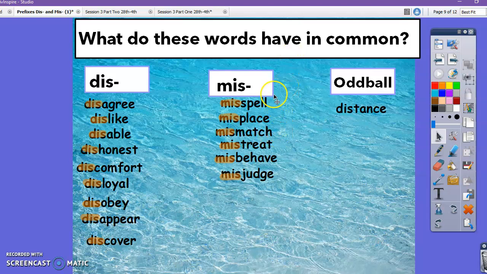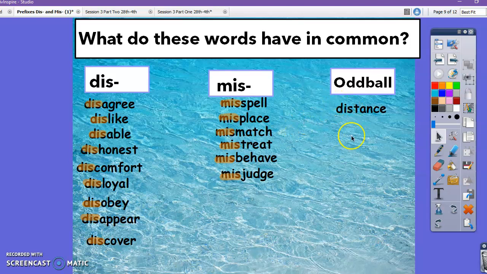Now we already went over the word misspell, so let's go ahead and look at the word misplace. Now misplace has our prefix mis and our word place. So that tells us that misplace means that something has been wrongly placed. Now let's go ahead and look at the word mismatch. We have our prefix mis and we have the word match. That tells us that the word mismatched means that something has been wrongly matched.